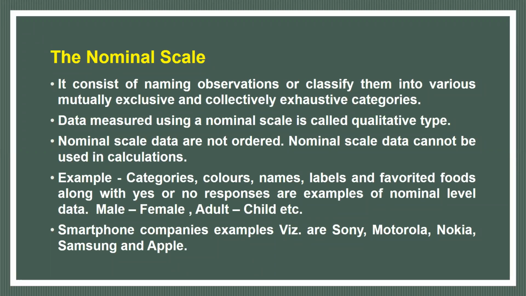Likewise, for smartphone companies, Motorola, Nokia, Samsung, there are different brands. By the brand name, you cannot rank the mobiles. Which one is superior and which inferior? Someone may like Apple, someone may not. This varies from country to country, location to location. These are individual preferences. So by brand name, you cannot rank which is better. This is called categorical data, and this kind of data is measured by the nominal scale.